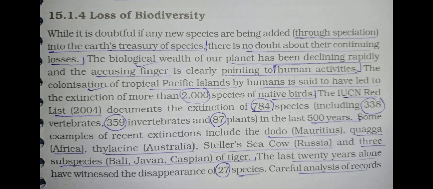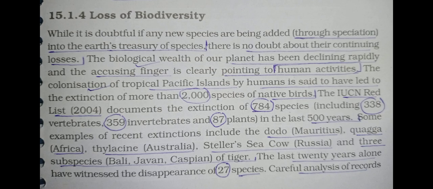So it is a one-liner question, underline it. The colonization of tropical Pacific islands by humans is said to have led to the extinction of more than 2000 species of native birds. It means because of the human population, 2000 species of native birds became extinct in the Pacific islands.